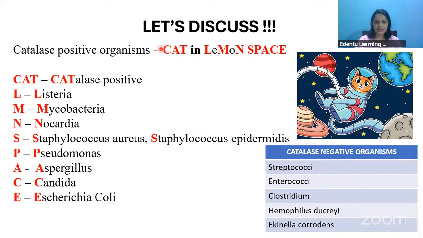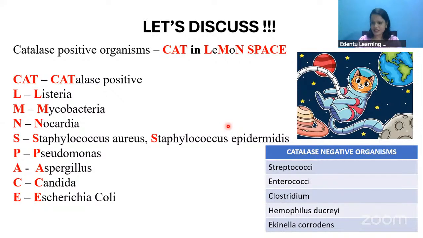CAT means catalase positive, and in the lemon use only LMN: Listeria, Mycobacteria, and Nocardia. And the space: Staphylococcus aureus and epidermidis, Pseudomonas, Aspergillus, the fungus Candida, and E. coli. All those will be positive for catalase test.